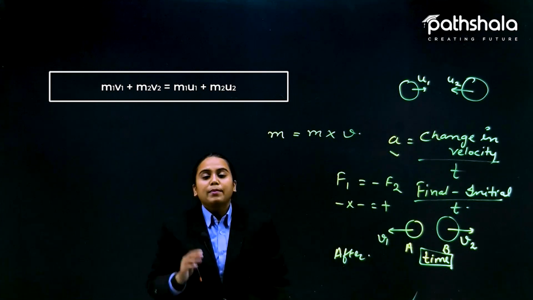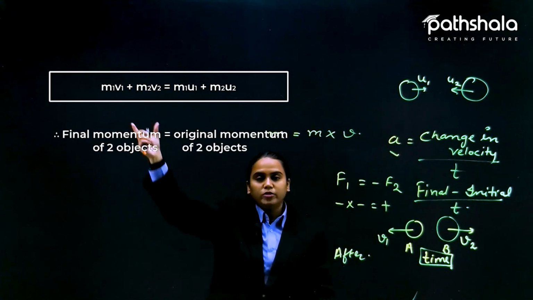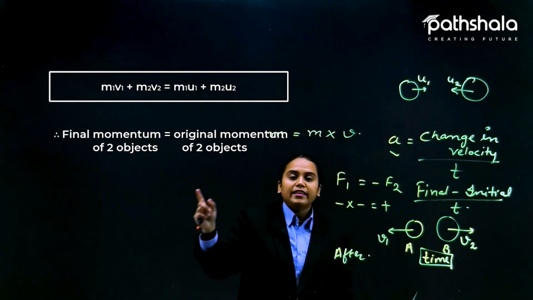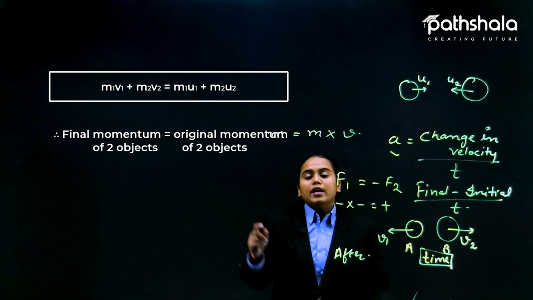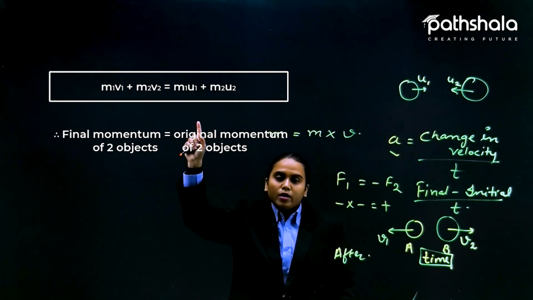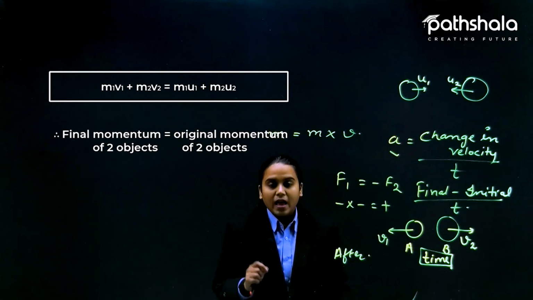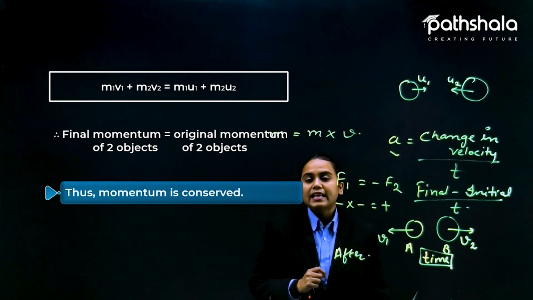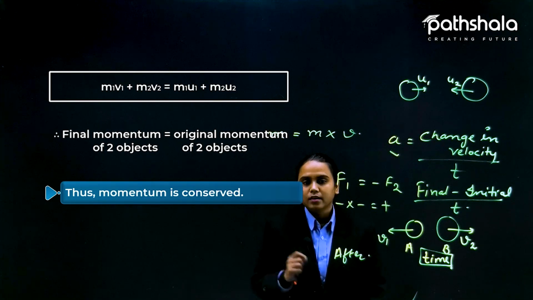Okay, so this gives us the idea that the final momentum of the two objects, that is m1 v1 plus m2 v2, and the original momentum before collision, which is m1 u1 plus m2 u2, are equal, and we have proven it. Thus we can say this is how momentum of any system is conserved.